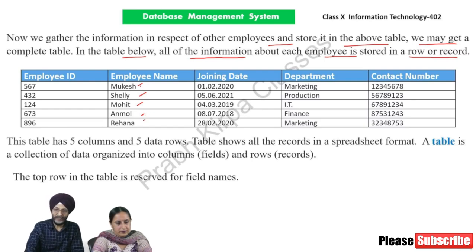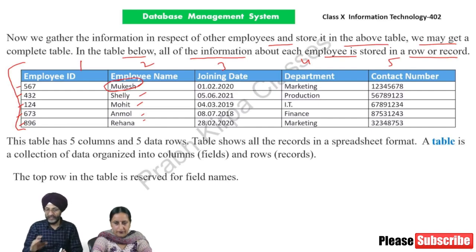stored, and each employee is called an item, and this complete is called a table. This table consists of 5 columns: 1, 2, 3, 4, 5. In the same way, there are 5 rows where the data has been entered. This is the table where there are rows and columns.